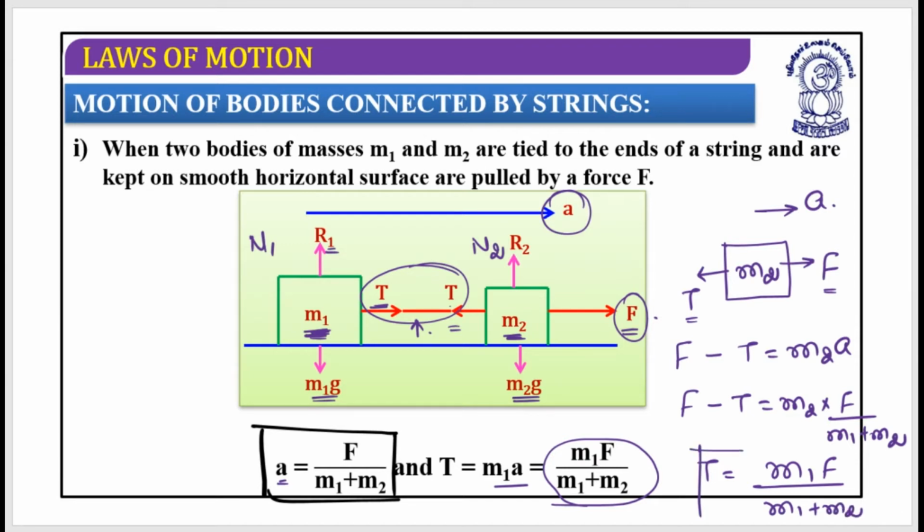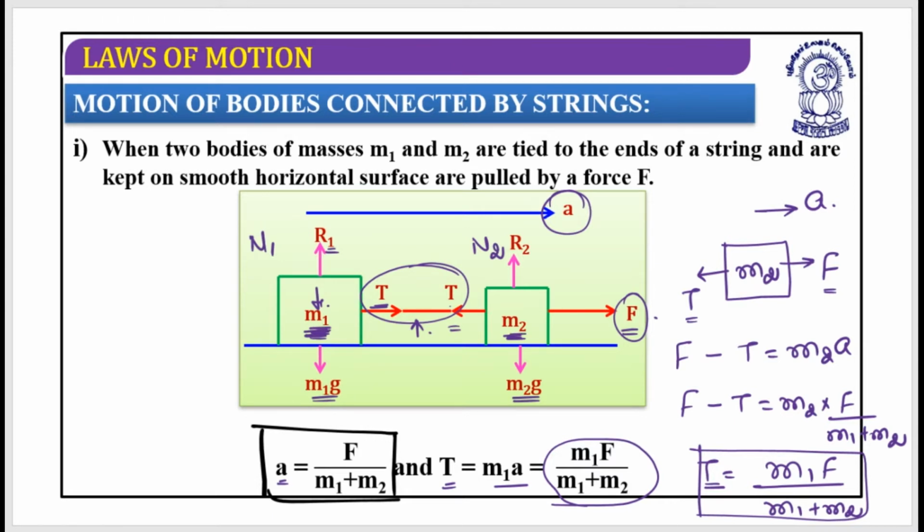Look at this, the tension on this and the tension that we have derived with the help of the m1 block, both are the same. As we discussed, it is an action-reaction pair, so their magnitudes must be equal and the directions are opposite. But you can go with this or you can go with this.